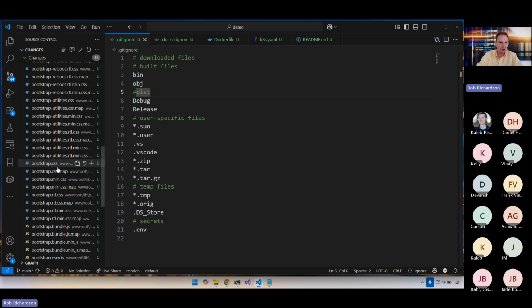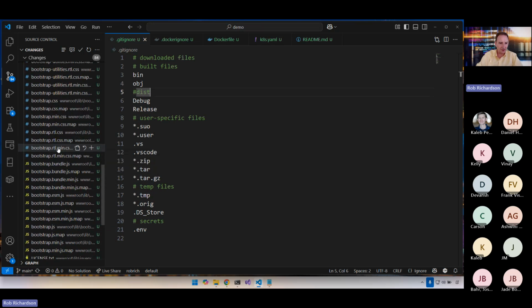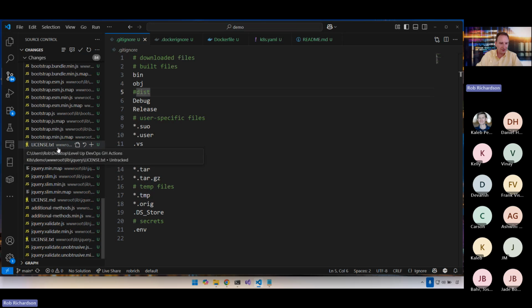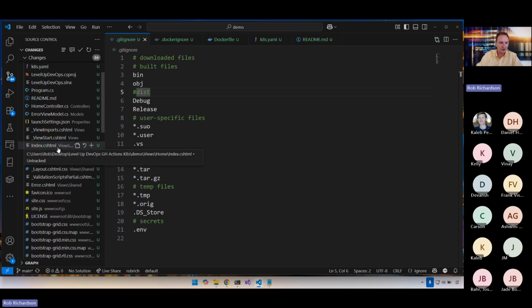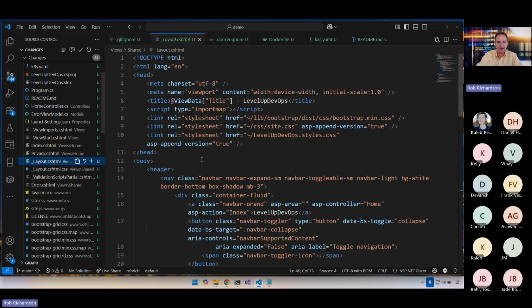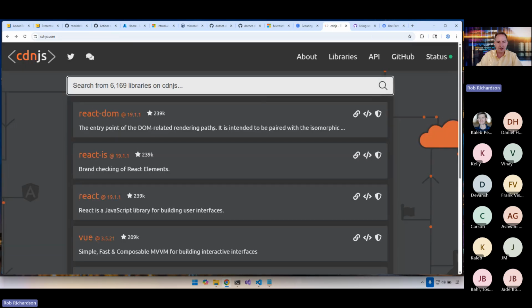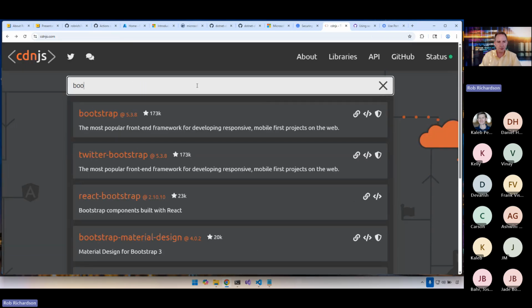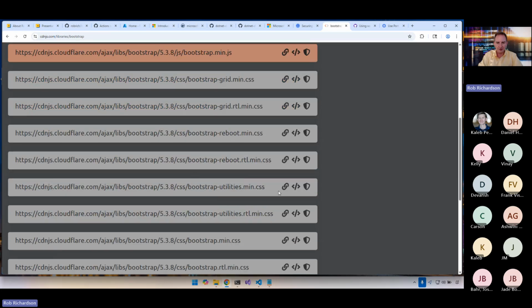Oh, look, here's a whole lot of downloaded stuff. It looks like we've got Bootstrap, we've got jQuery for some reason. Let's see if we can eliminate these libraries out of our repository. Now they are referenced by this layout page right here. Here's that Bootstrap. So let's go to cdnjs and see if we can find this library. I'm going to look for Bootstrap and I'll grab this library. And I can grab the CSS link. Let's copy that link tag.